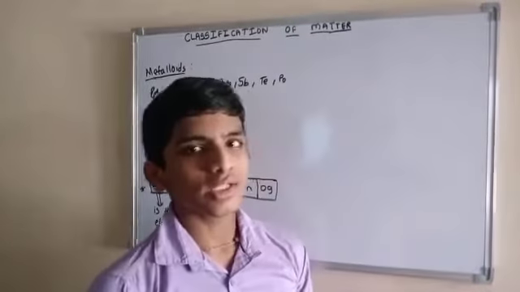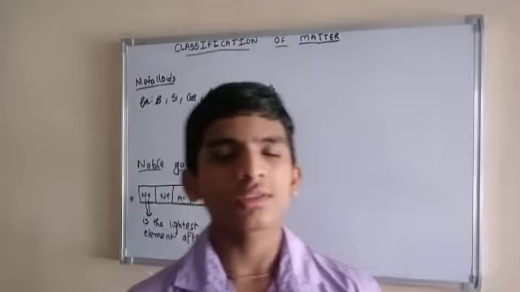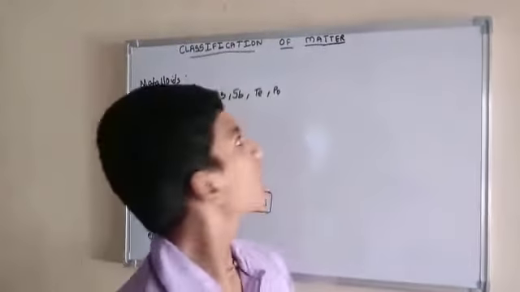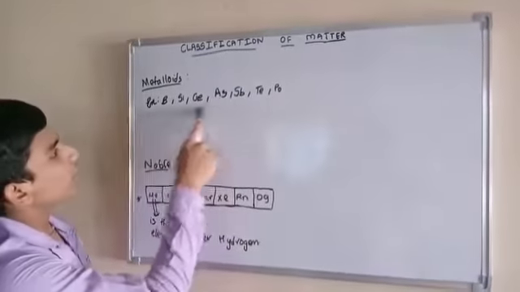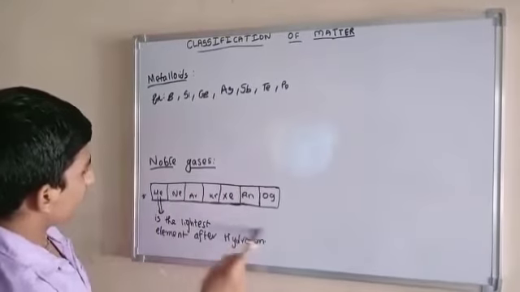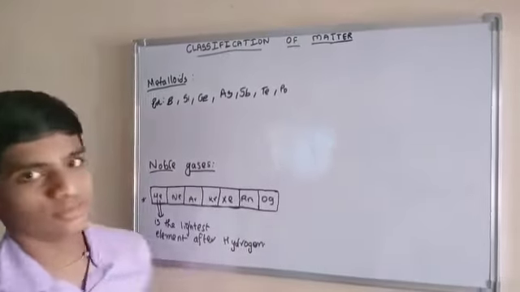Today we have discussed metals: what metals are and their properties. Next, non-metals, metalloids and noble gases. We have also got their examples, including examples for noble gases, and these are the only noble gases.